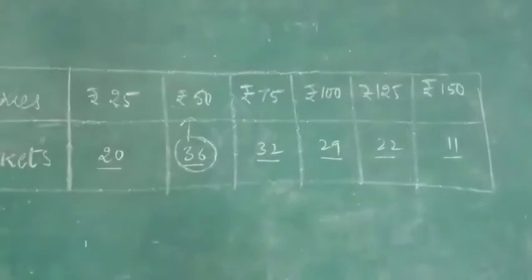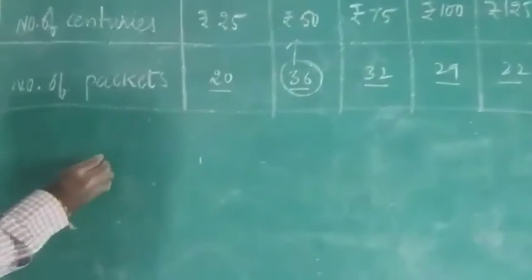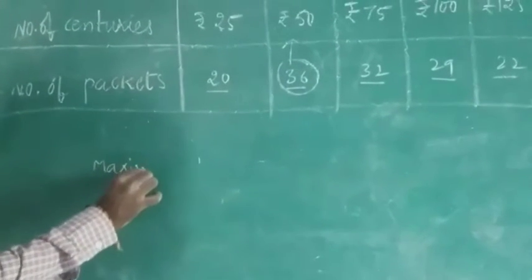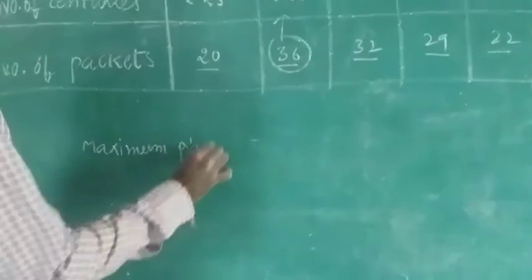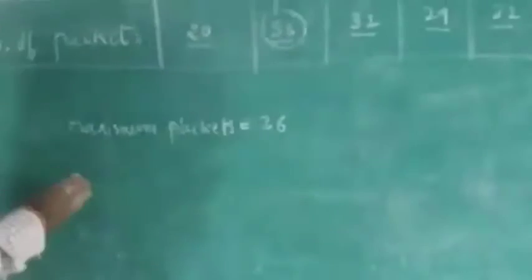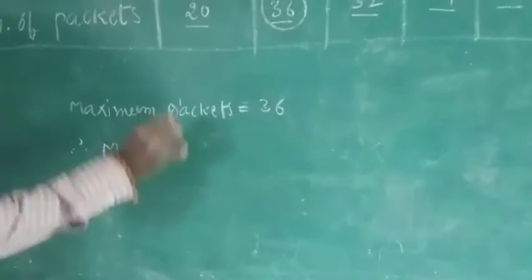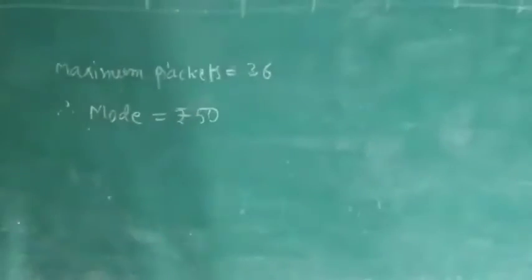So the maximum number of packets is 36. Therefore, mode is equal to rupees 50.